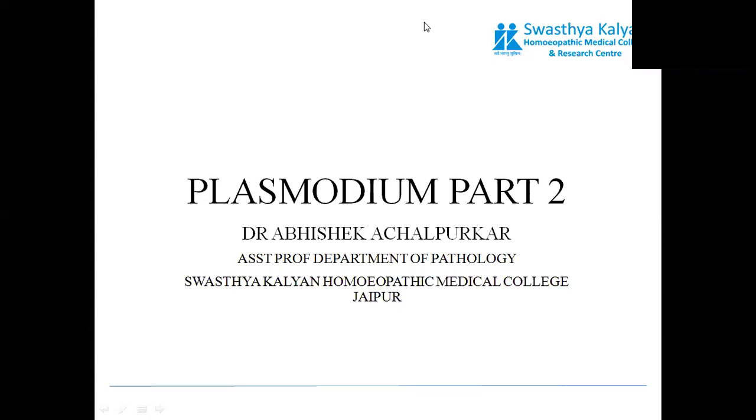Welcome back to the second part of Plasmodium. For a quick recap, we have seen the life cycle of Plasmodium in the human host, where we have seen the asexual mode of reproduction, where the number of Plasmodium was getting increased or multiplying at two places, that is in the liver and in the RBC.